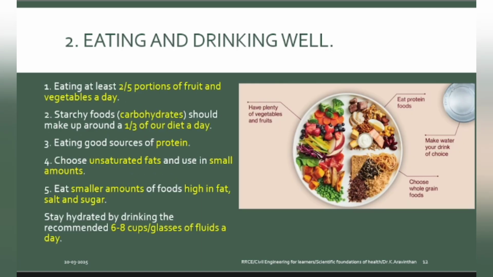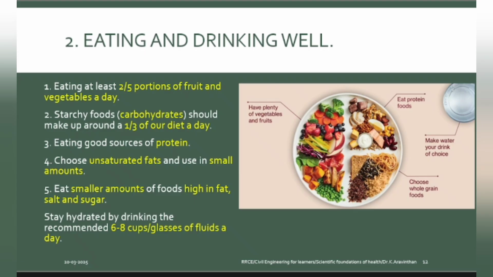Then eating well. You have to have the following dietary pattern. Fruits and vegetables should be there in your meal up to 2/5. How many of your meals look like this? Really? You have good fruits. Okay. Fruits give what? See there, fruits give fiber. Fiber content in your diet, then carbohydrates. Whatever rice you eat is called carbohydrates.